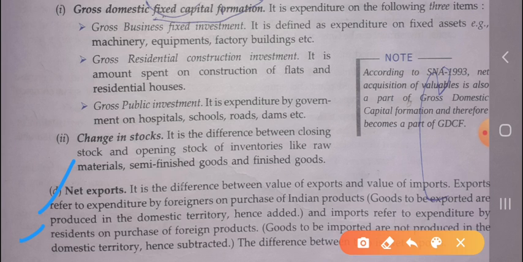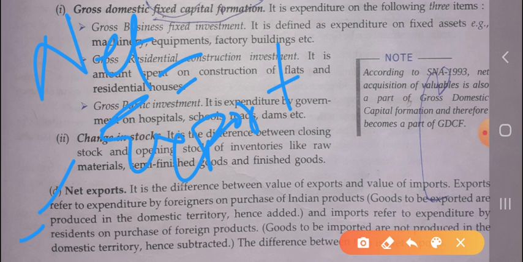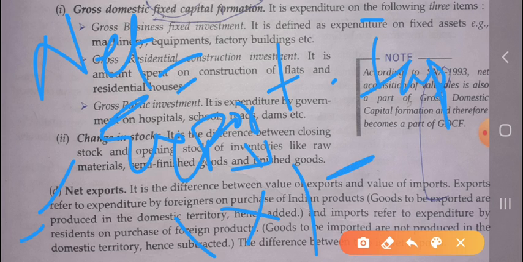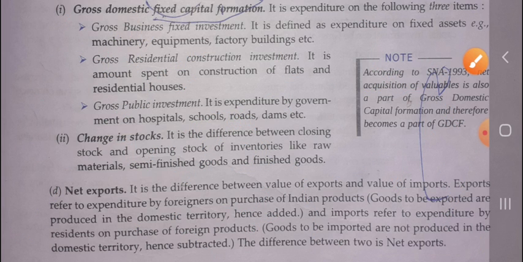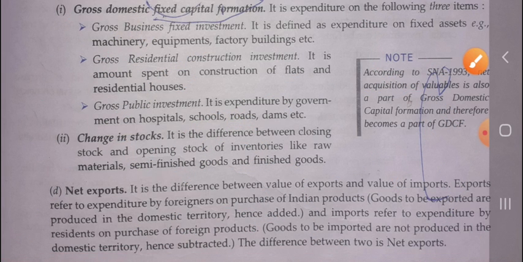Export means we send our product and we get the value in foreign currency. In the condition of import, we bring some goods from the other country and we have to pay to the other country. In that condition it is the loss, so it will be subtracted. So net export equals export minus import. Here export is positive and import is negative. The difference between the two is net export.